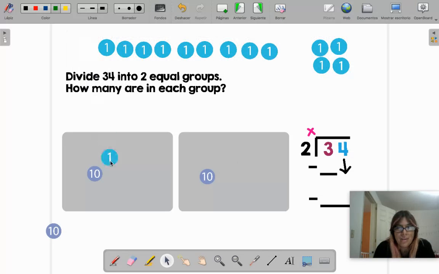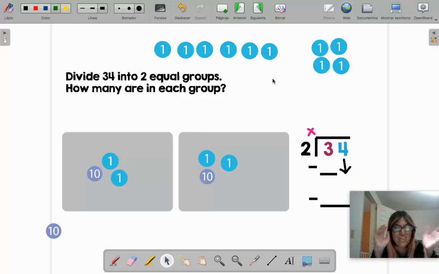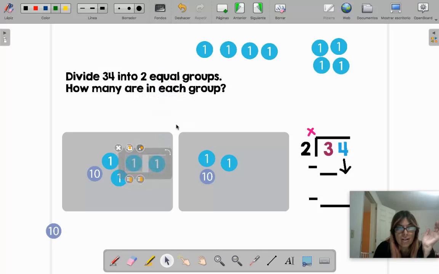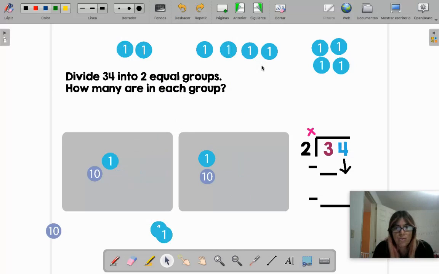Let's do it. 1, 1, 1, 1. If you get confused, boys, a lot of boys then later they get confused and maybe they put 2 here and they get confused and then they just put 1 here. No. Keep your count when you are doing this, because what's happening? Why these 2 came here? That's weird. 1, 2, 3, 4, 5, 6, 7, 8, 9, 10. Let's do it again.